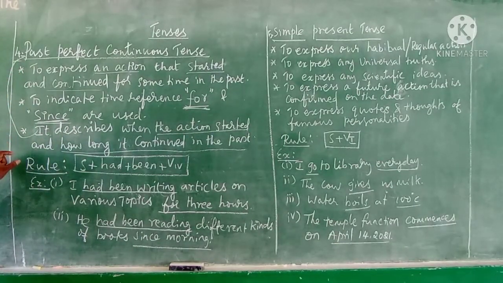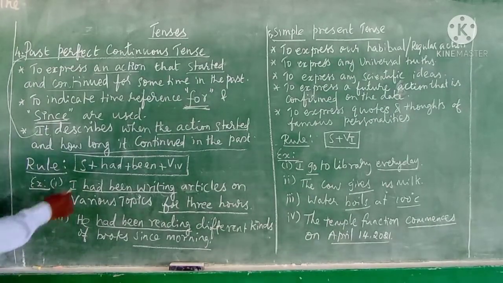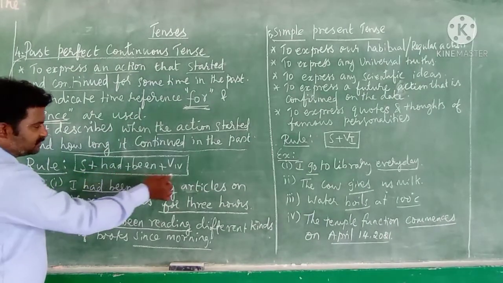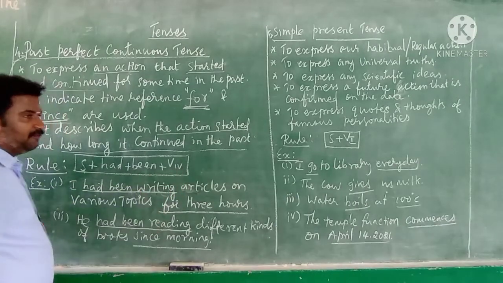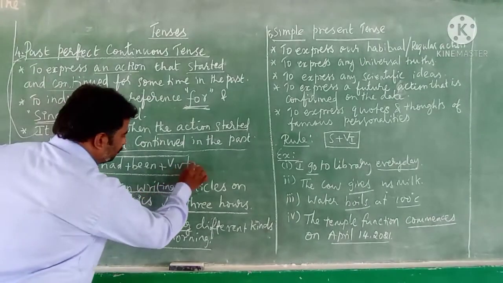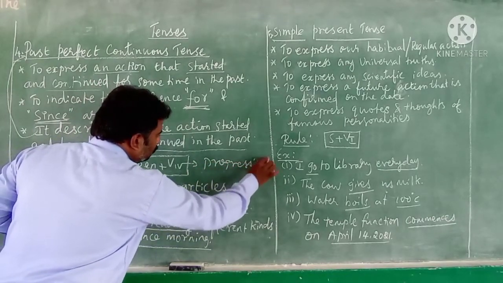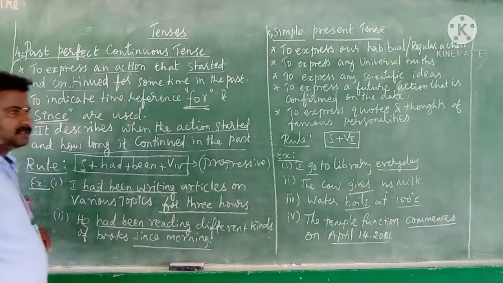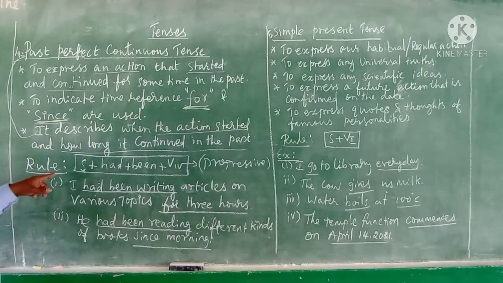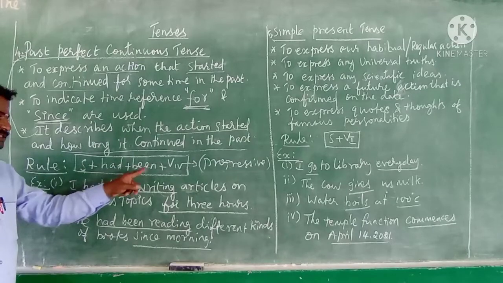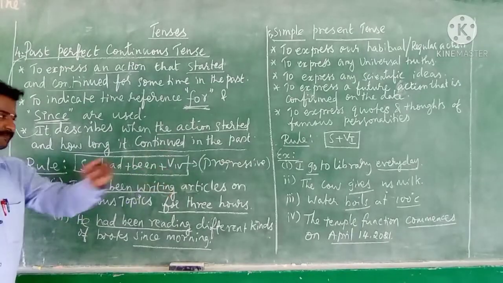The rule to frame the past perfect continuous tense is subject plus had plus been plus verb fourth form. Verb fourth form in the sense that the verb is in progressive, which means continuous. So what is the rule for framing the past perfect continuous tense? Subject plus had plus been plus verb fourth form.